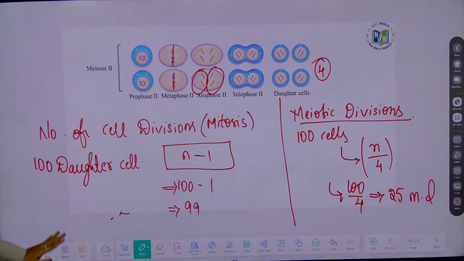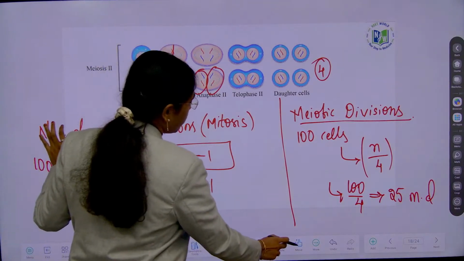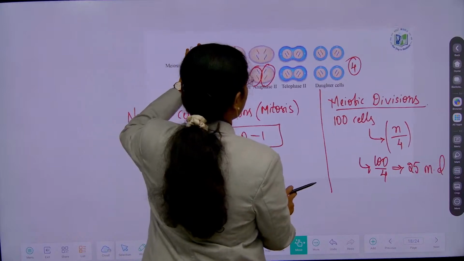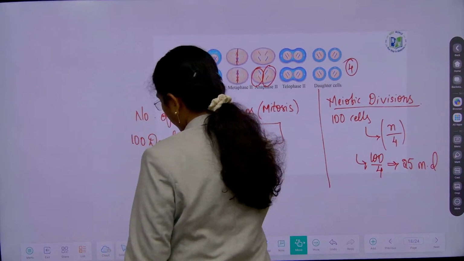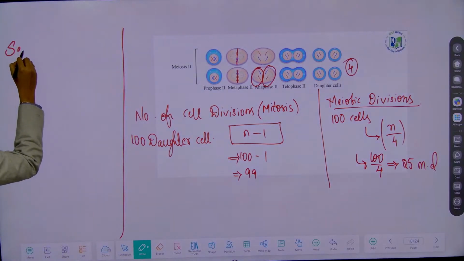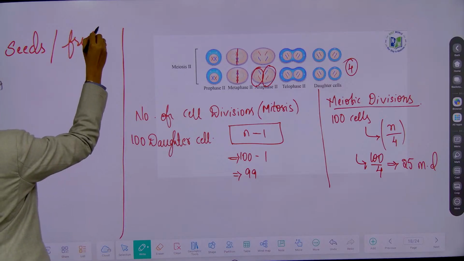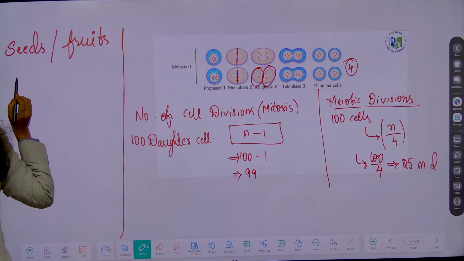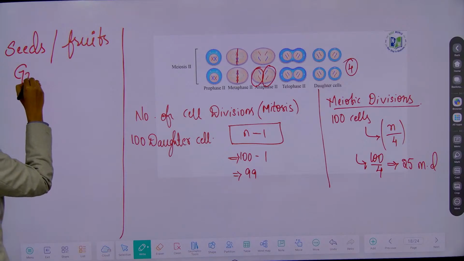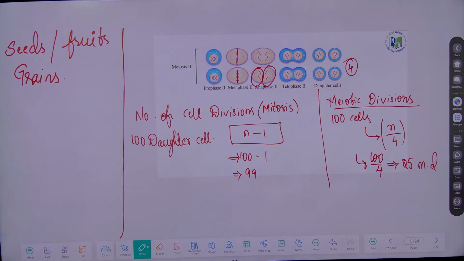And then how many divisions are required for the formation of seeds, fruits and grains? When seeds are formed as a result of fertilization, right?